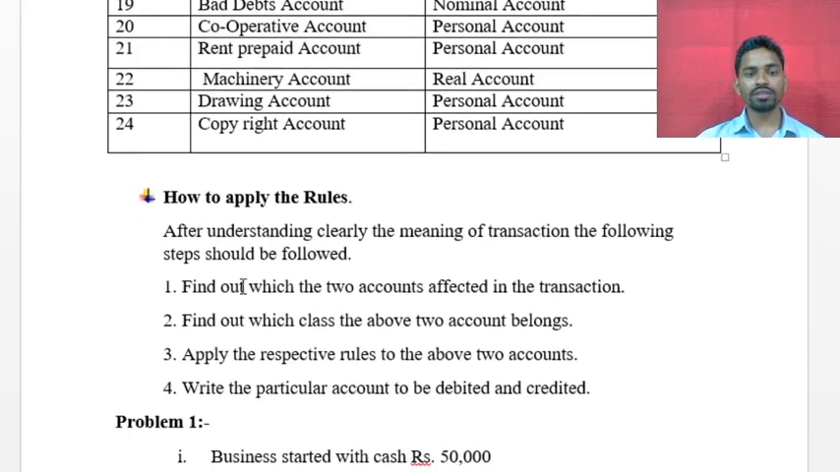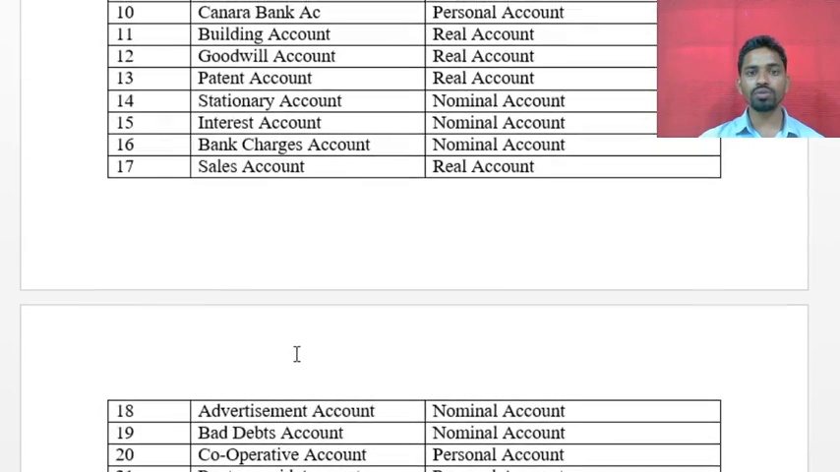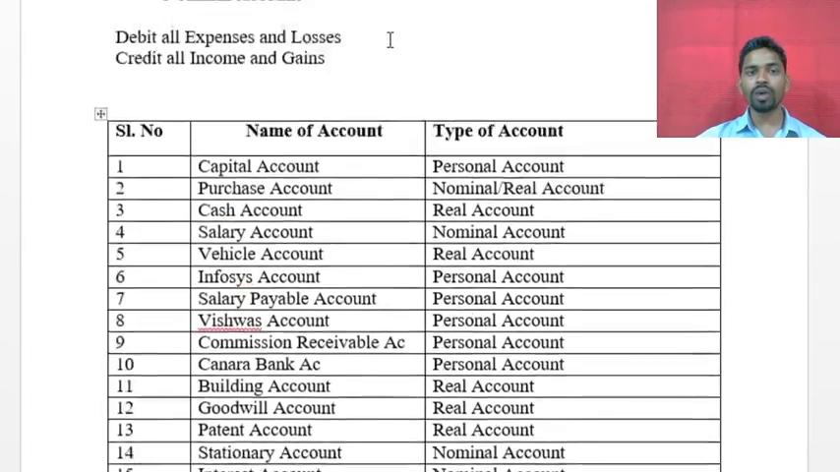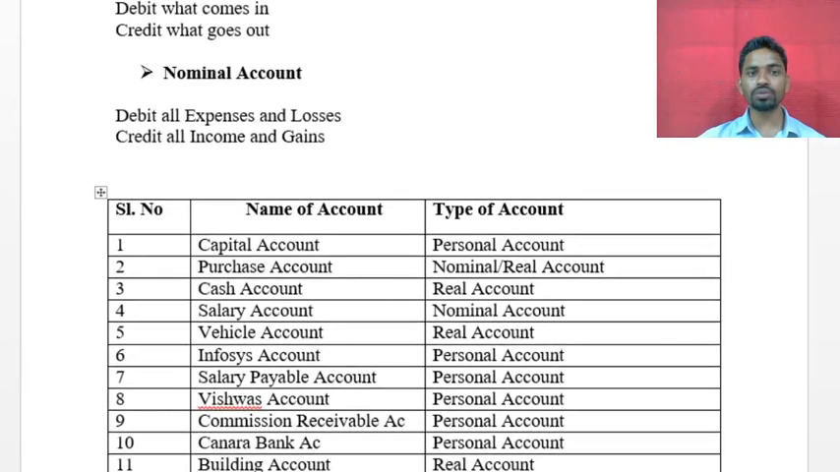The third step is to apply the respective rules to the above two accounts. After ascertaining the names of the accounts as well as the types of the accounts, you have to apply the respective rules. It means deciding whether it is debit or credit. After ascertaining the type of the account, whether personal, real or nominal, it will come under the debit side or the credit side.